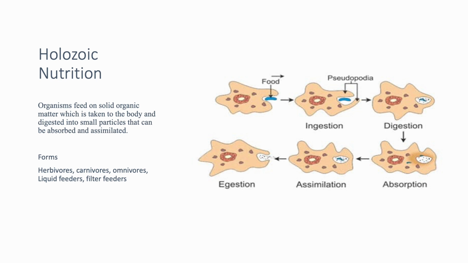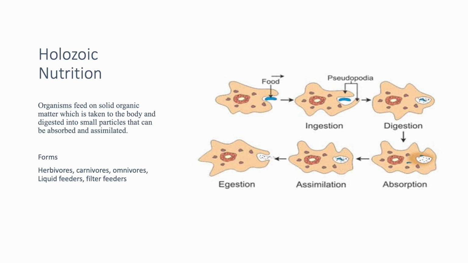Finally, the last mode of nutrition we are going to talk about is holozoic nutrition. This is the mode of nutrition in which organisms feed on solid organic matter, which is taken into the body and digested into small particles that can be absorbed and assimilated. Holozoic nutrition is divided into 5 stages.